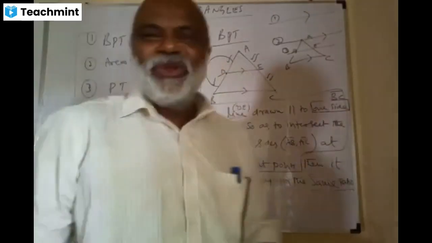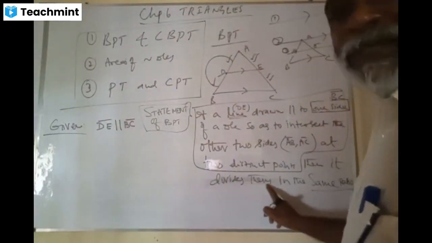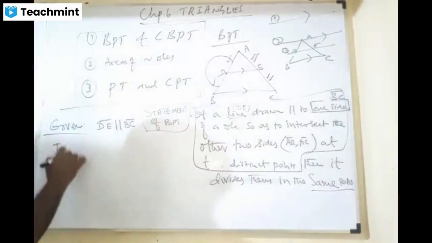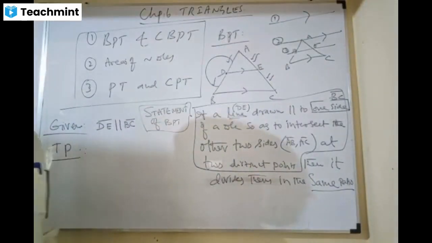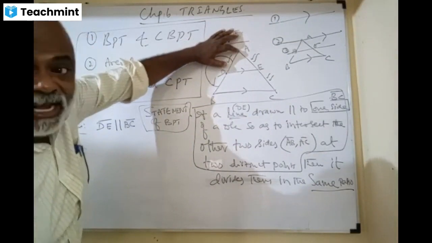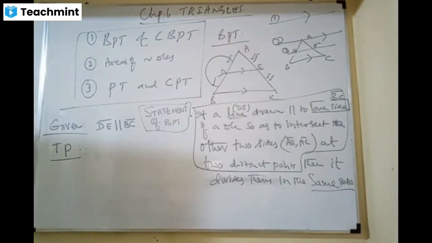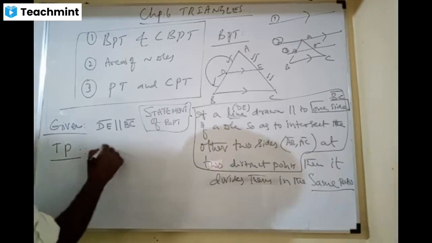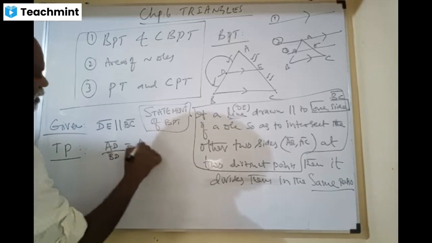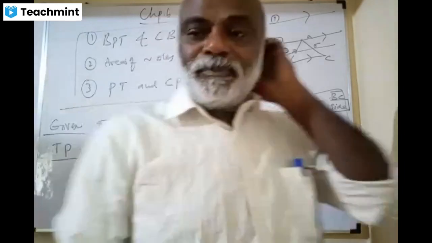Okay. Now, what is to be proved? Then the line divides them. Then means what? The two sides in the same ratio means what? Can you tell the ratio? What is to be proved? AD by DB is equal to AE by EC. Yeah, AD by DB is equal to AE by EC. Wonderful, very good. This is to be proved.